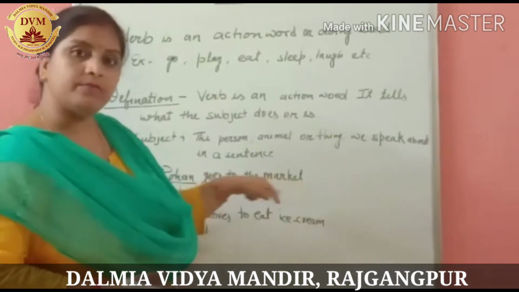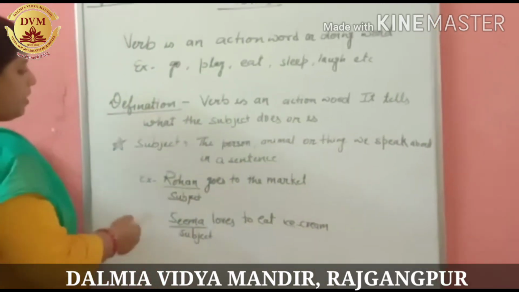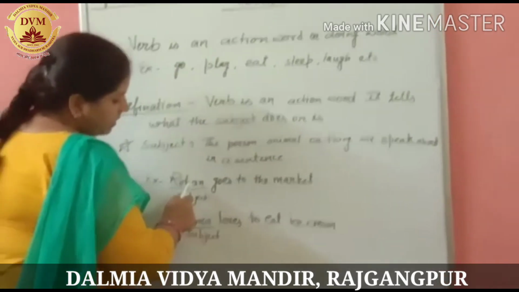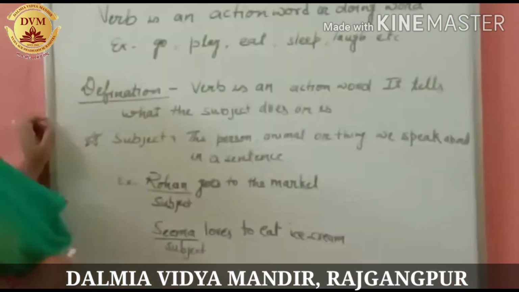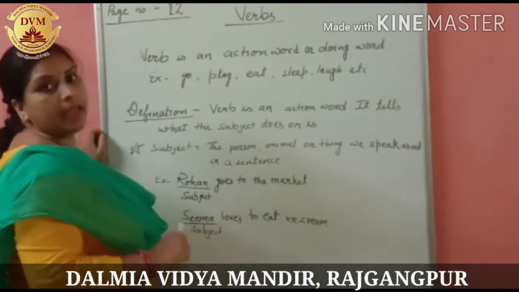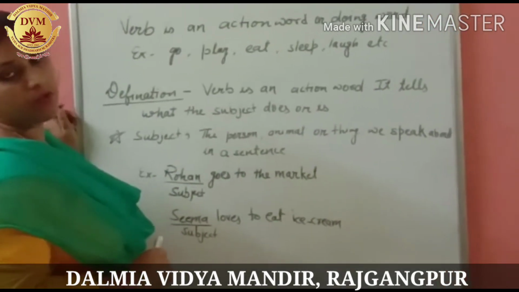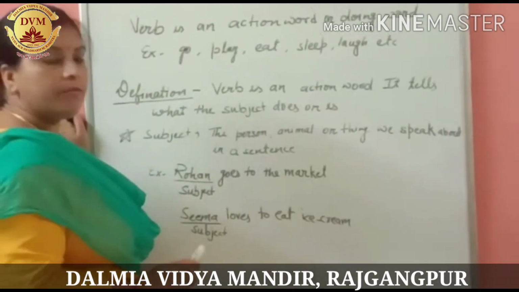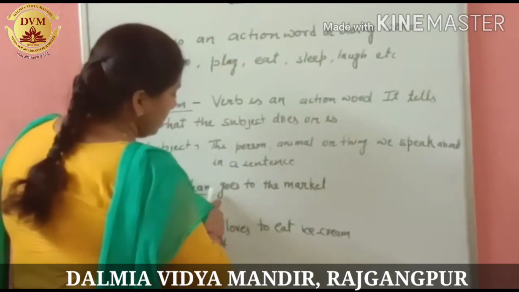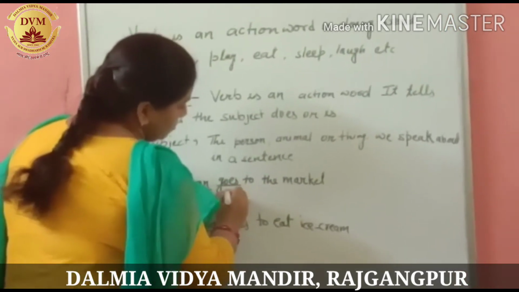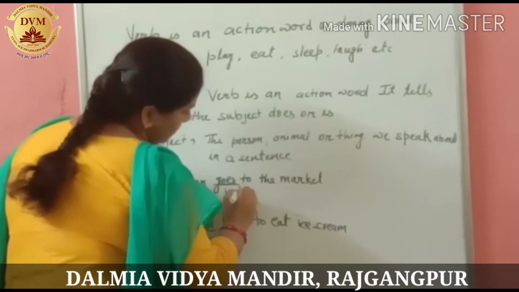Now let's find the verb in the same sentence. Rohan तो subject है. Now what verb Rohan is doing here? Rohan के लिए यहाँ action word कौन सा use किया गया है? What doing word we have used for Rohan? Rohan goes. The verb that Rohan is doing is goes. Goes मतलब जाना. So this is the verb.